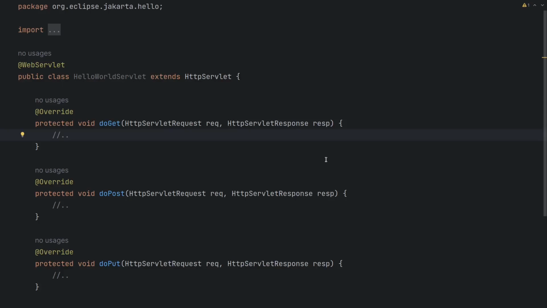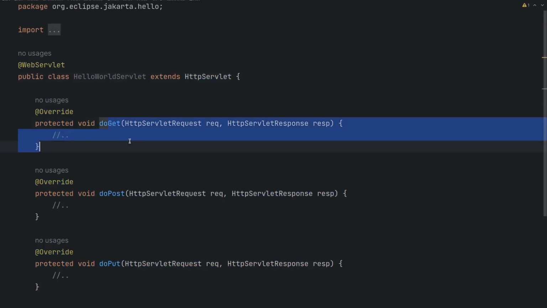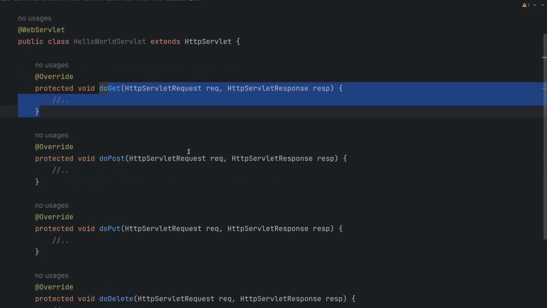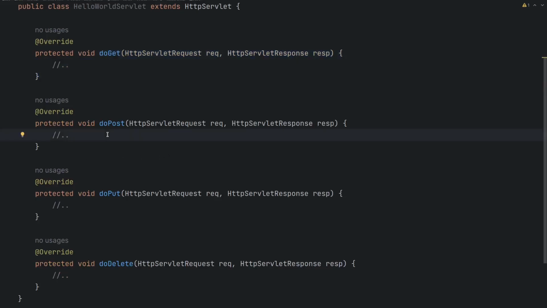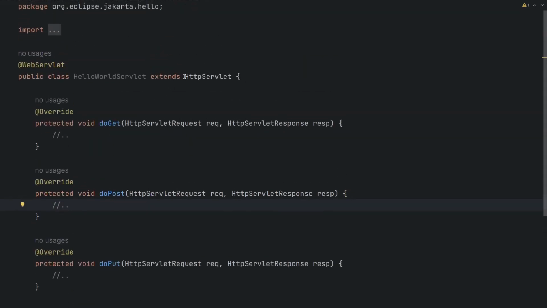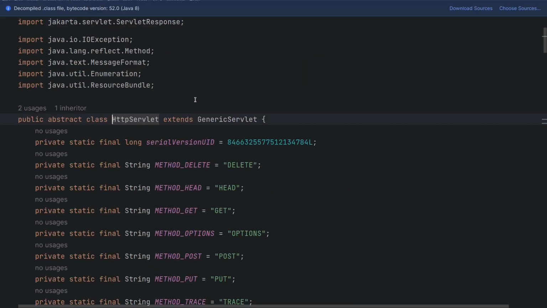In a Java application, we handle HTTP requests using Java Servlet API like this. We extend from HTTP Servlet API and override handler methods. These methods get invoked when our application is deployed to a Java supported application server, for example JBoss, Glassfish or JakartaEE. Note that HTTP Servlet is just an API.